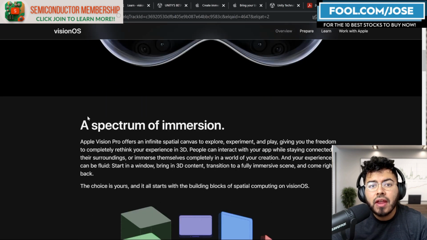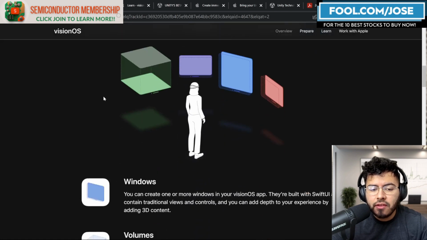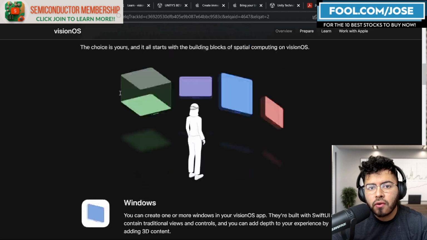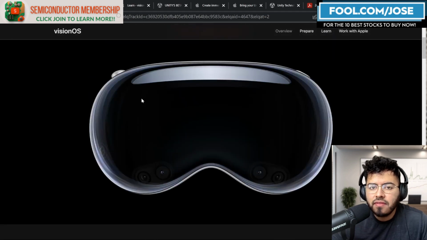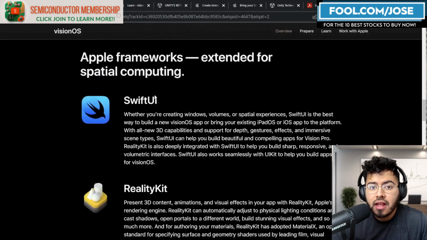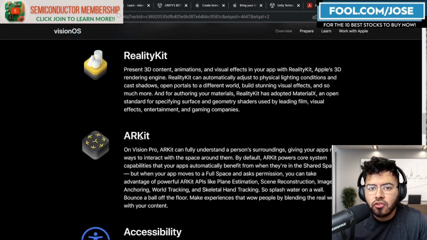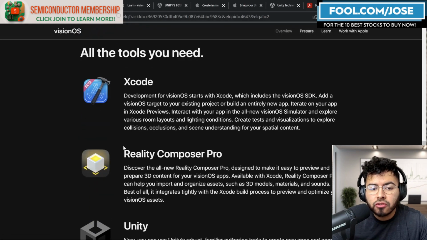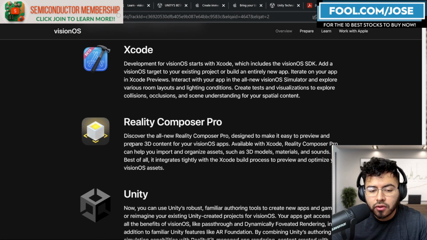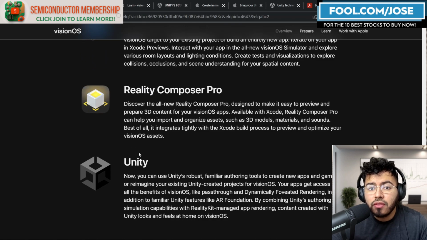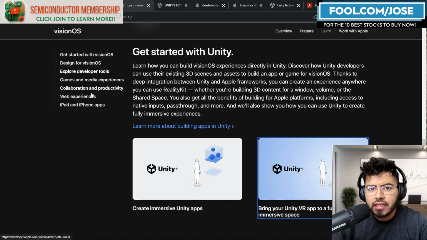So all that came together, and now developers, if they want to create apps for this new virtual reality, augmented reality headset, they can use a lot of Apple's old frameworks, for example, Swift, RealityKit, and ARKit, but they can also use other tools like Xcode, Reality Composer Pro, and more importantly, they partnered up with Unity 3D to help bring applications to their visionOS. Here we can see get started with Unity. If we take a closer look at visionOS, learn how you can build visionOS experiences.